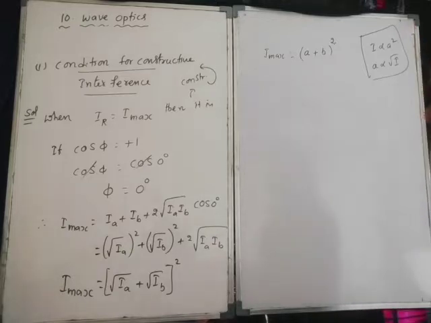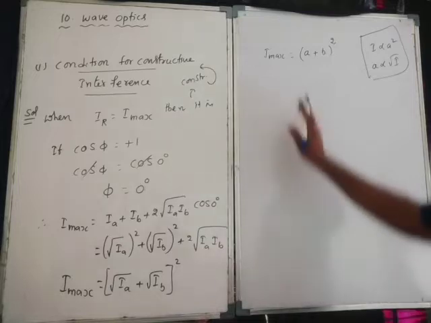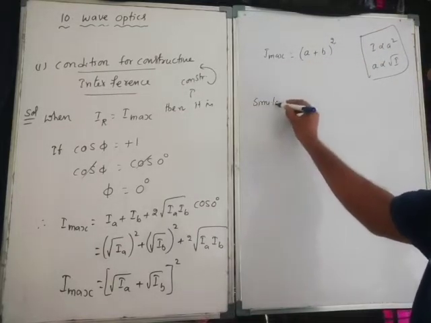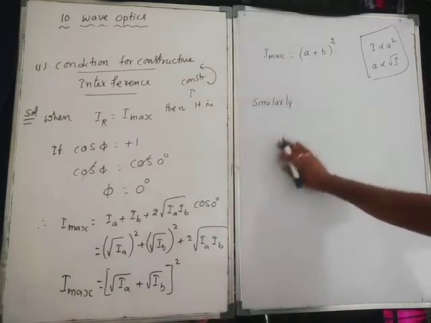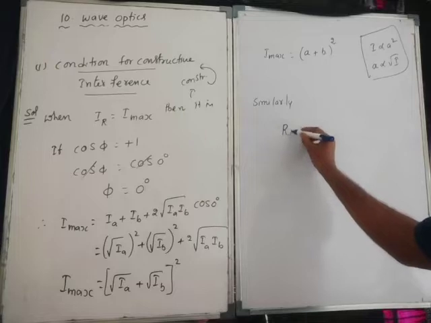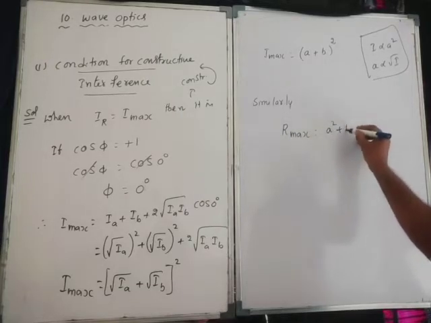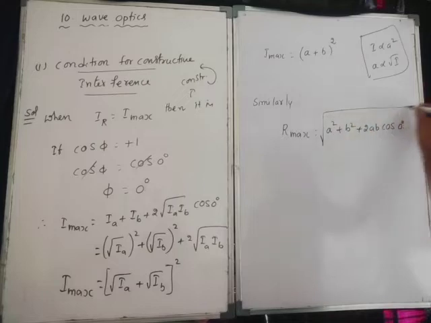So that is I max. Similarly, what is the R max formula? Root over A square plus B square plus 2AB cos 0.